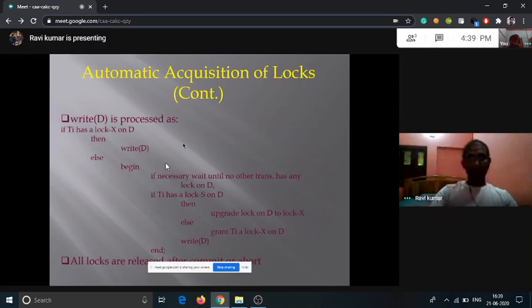it will directly acquire the exclusive lock. Otherwise, if it has acquired the shared lock on D, it needs to upgrade to the exclusive lock. When it upgrades to the exclusive lock, then it is granted. Otherwise, if there is a direct exclusive lock, it will release the lock and the Ti transaction acquires the exclusive lock. Otherwise, it needs to upgrade the shared lock to the exclusive lock for performing the writing operation.